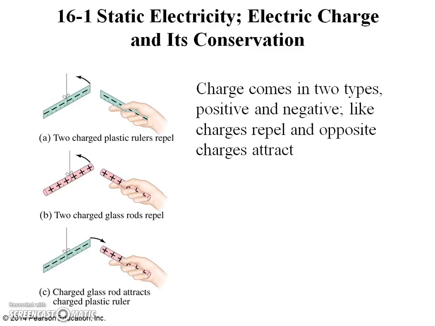Indeed, it is found experimentally that all charged objects fall into one of two categories. Either they are attracted to the plastic and repelled by the glass, or they are repelled by the plastic and attracted to the glass. Thus, there seem to be two and only two types of electric charge. Each type of charge repels the same type but attracts the opposite type. That is, unlike charges attract and like charges repel.